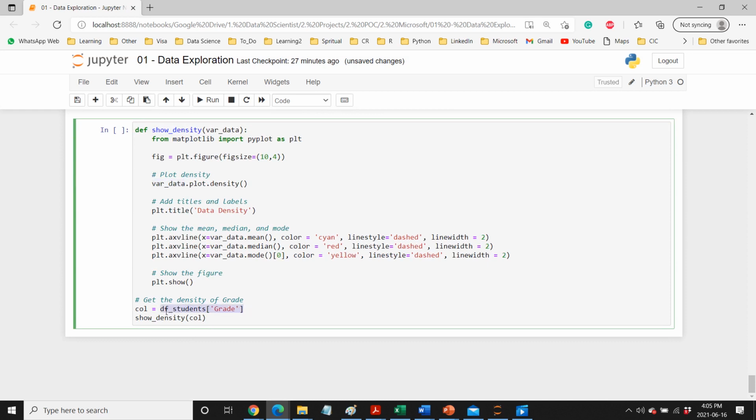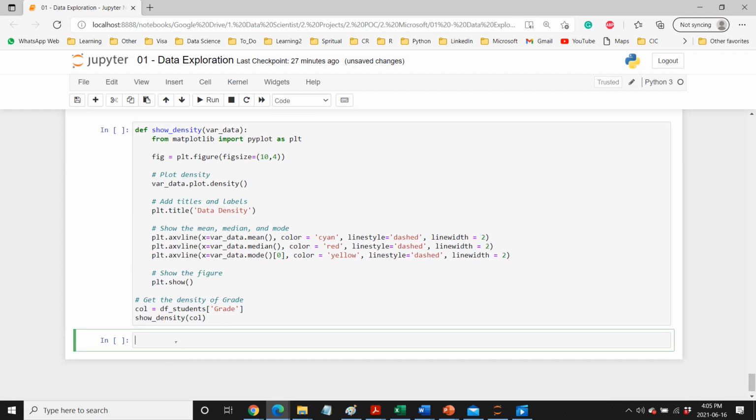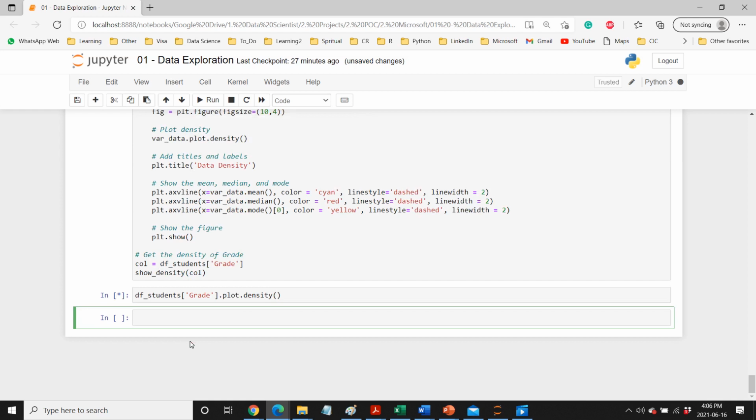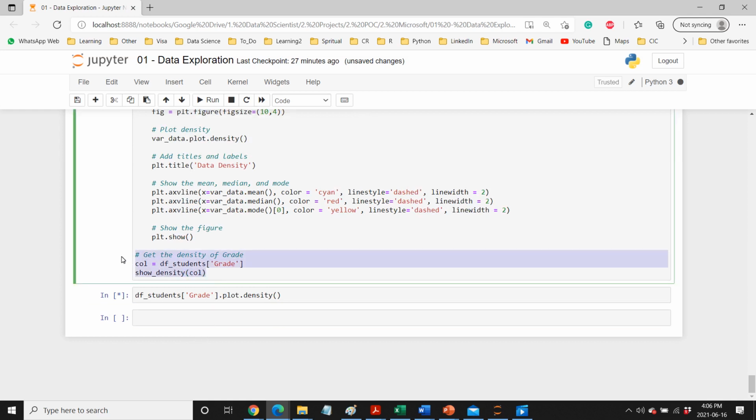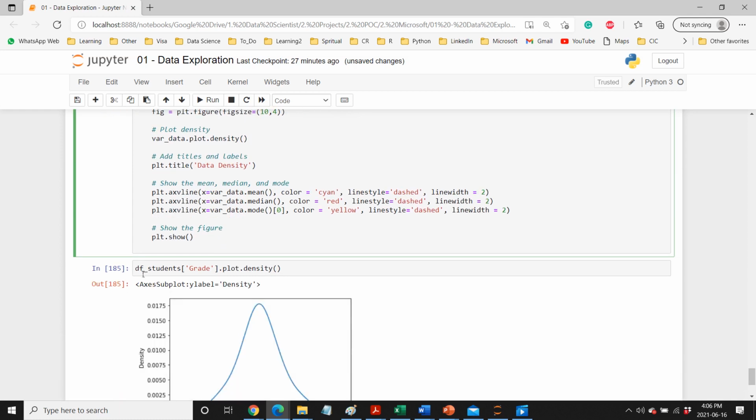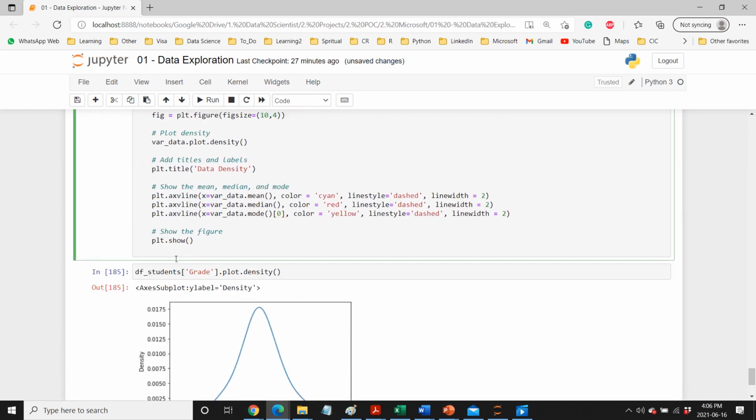So basically if you want to see this, all it is doing is the same thing. We are just making this beautiful. It's not complicated at all. So dot plot and then dot density. So it is giving you a density plot.